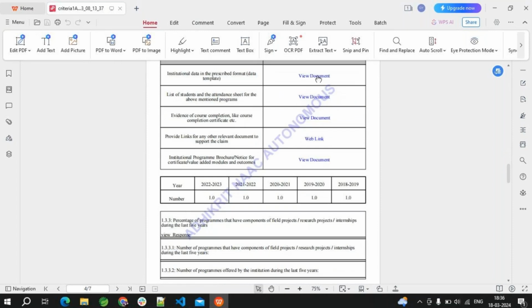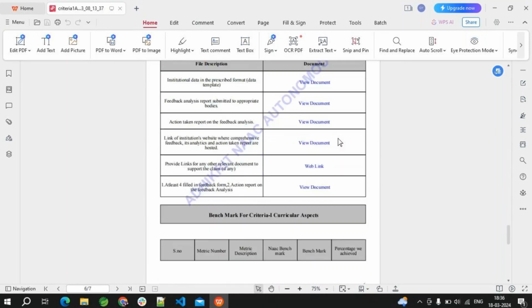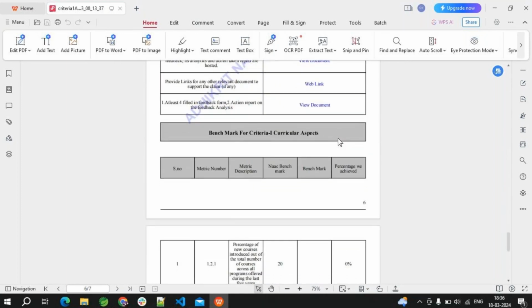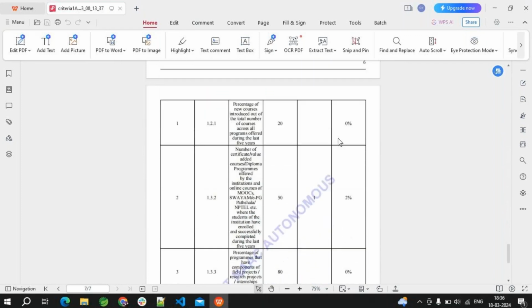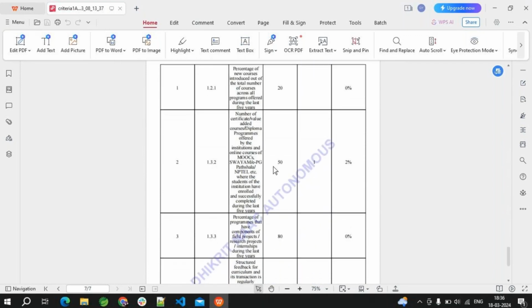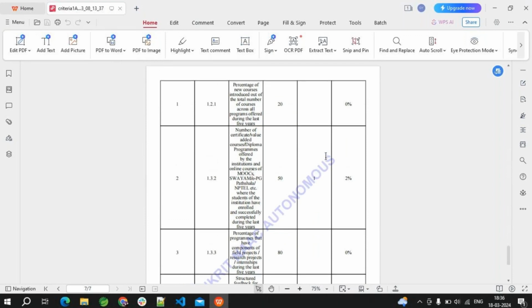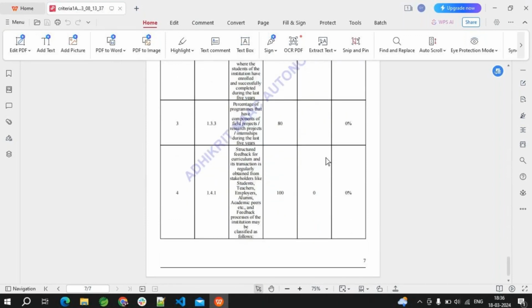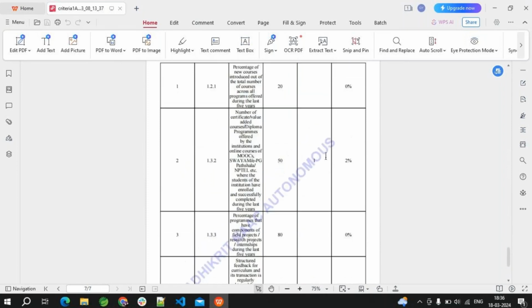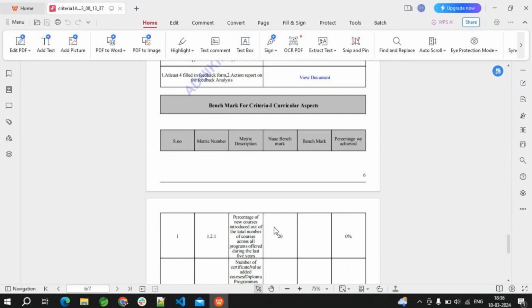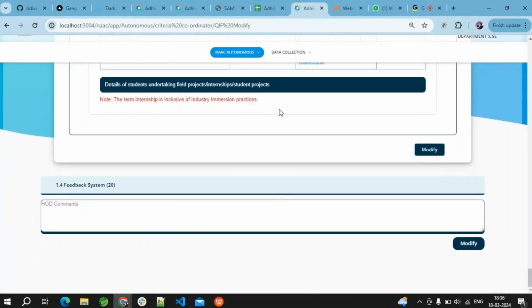Each individual thing is like a URL. This is a website URL. If you keep any website URL, it will directly redirect to the respective website. For view document, if there is any additional document, it will redirect to the additional documents. This is how the system gives us the report. Here we can find that for 1.3.2 this is around 5. So 1 we achieved, and with that we are going to calculate the percentage also in this form. So this is all about criteria one.